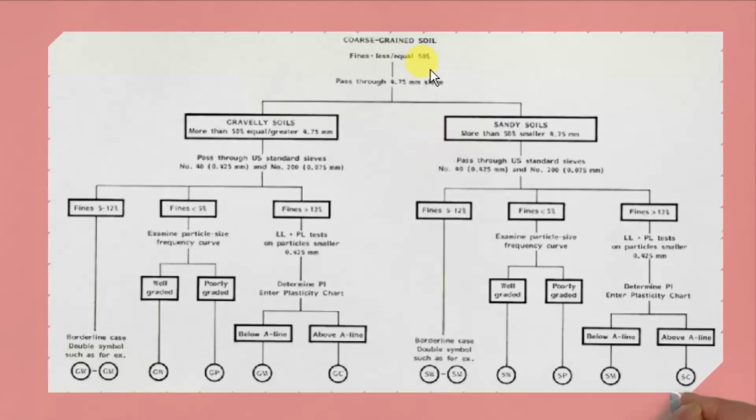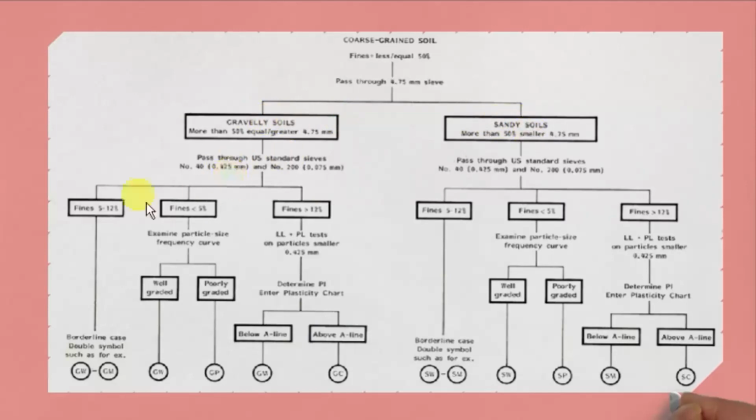Friends, we have noted that if the particles that pass through the 4.75 mm sieve are less than 50%, that is, the particles retained on the 4.75 mm sieve are greater than 50%, then it is said to be coarse grain soil. After obtaining the coarse grain soil, we have to see whether it's gravelly soil or sandy soil.